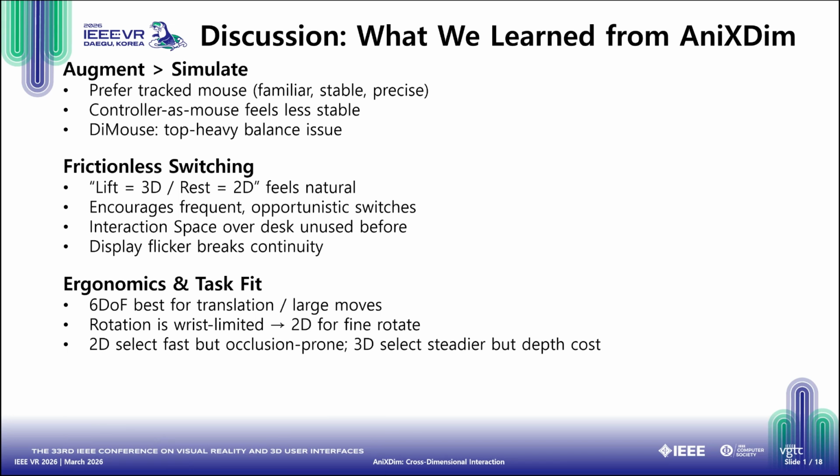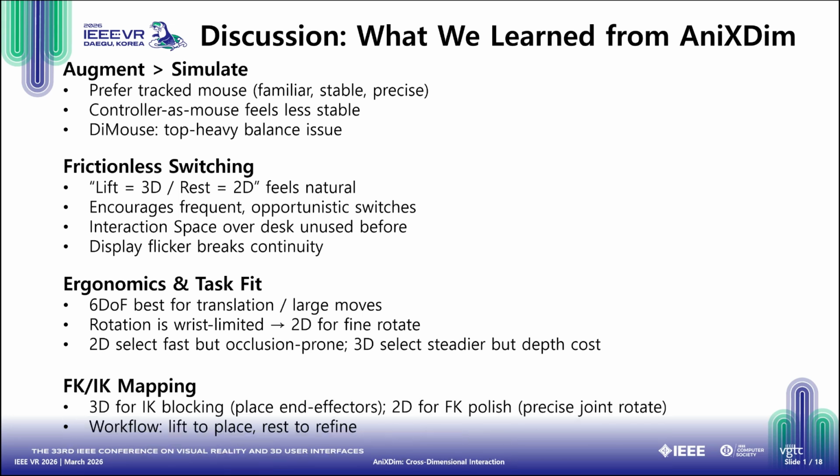Third, ergonomics and task fit. We observed a clear biomechanical boundary. 6 degrees of freedom spatial input is unmatched for large translations and moving objects across space. However, mid-air rotation is severely limited by the physical constraints of the human wrist. Therefore, users naturally dropped the device back to the desk to use 2D planar input for fine rotations. We also found that 2D selection is very fast but prone to occlusion errors, whereas 3D selection is steadier but comes with a depth perception cognitive cost.